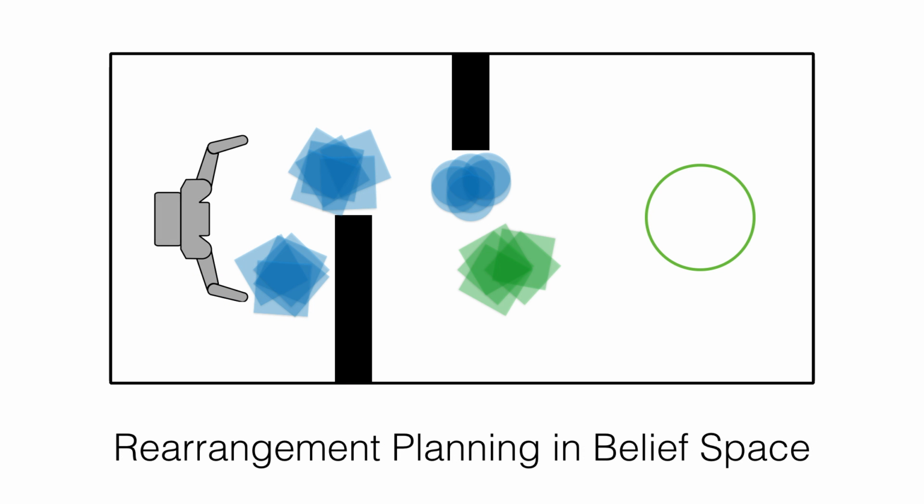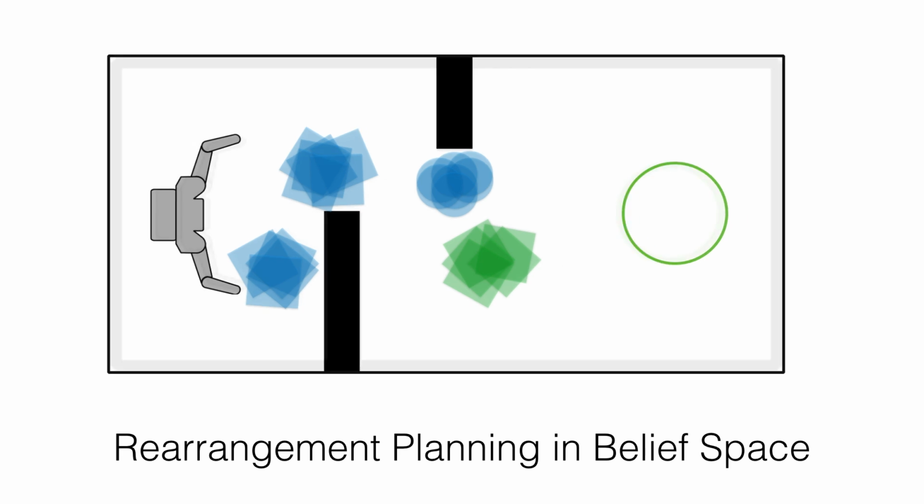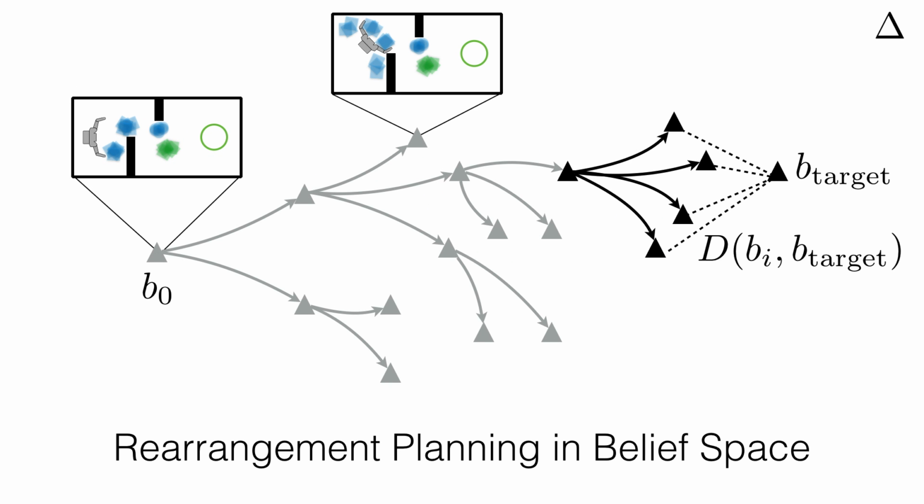In the second part of our project, we focused on augmenting the planner to account for uncertainty at plan time and produce better quality trajectories. To do this, we augment the planner to plan in belief space rather than configuration space. We represent the belief as a set of samples from the joint configuration space. Using an RRT to plan in beliefs is challenging because the space of beliefs is large.